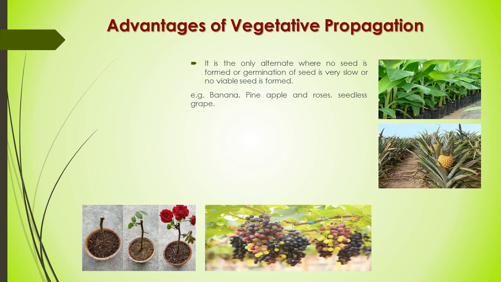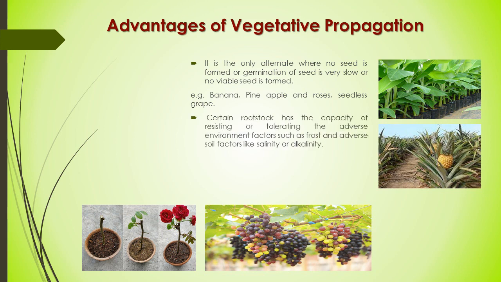Certain rootstocks have the capacity of resisting or tolerating adverse environmental factors such as frost and adverse soil factors like salinity or alkalinity. For example, frost resistant Poncirus trifoliata, or trifoliate orange, can be propagated by this method.